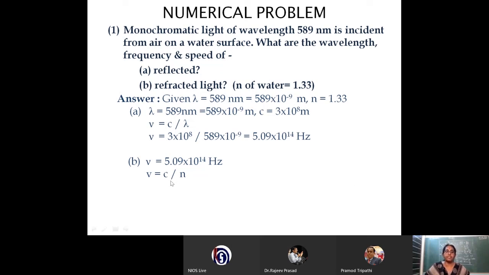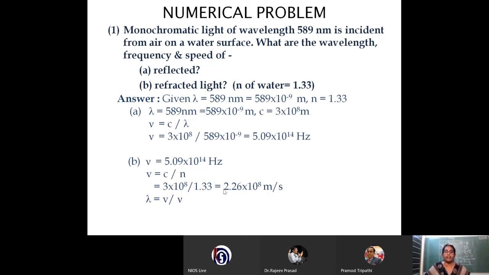Substitute the values of C and N and we can calculate the speed. C is 3 into 10 to the power of 8 and N is 1.33. Therefore, the speed will be 2.26 into 10 to the power of 8 meter per second. And lambda is equal to V by nu.